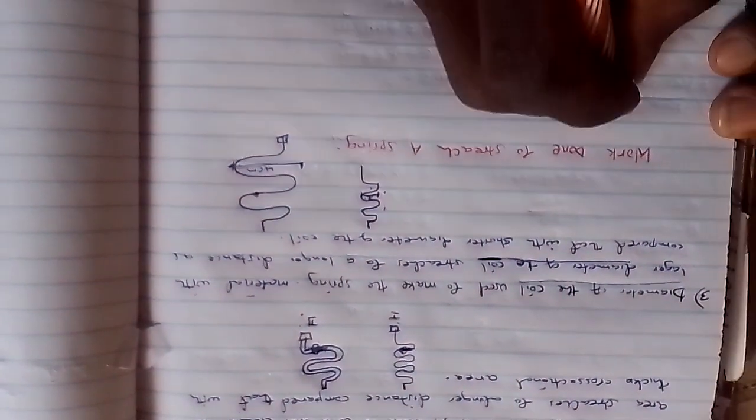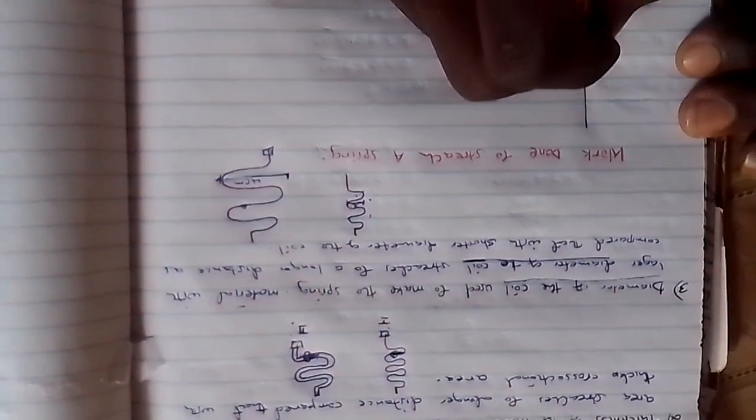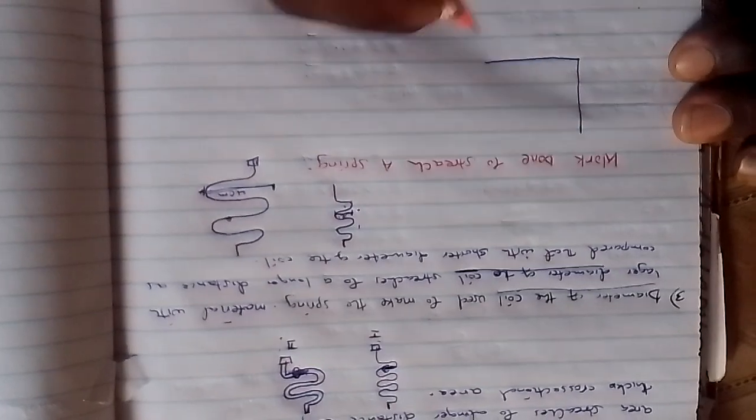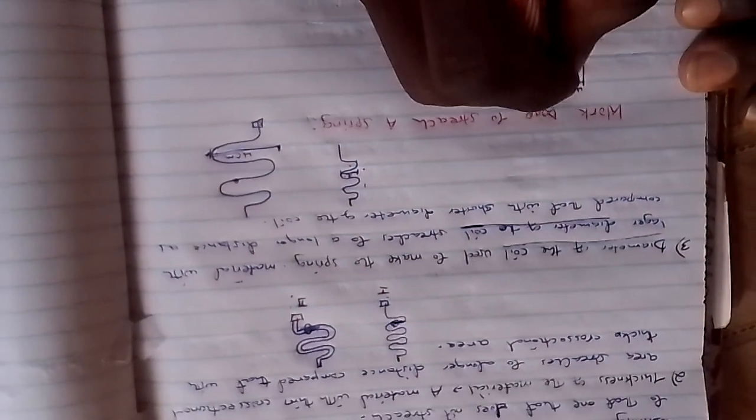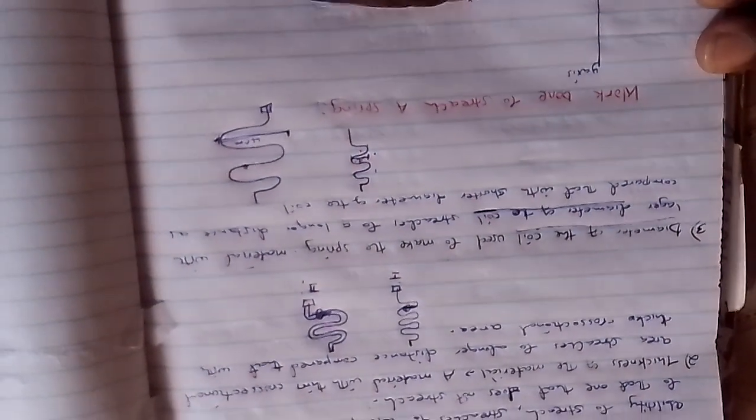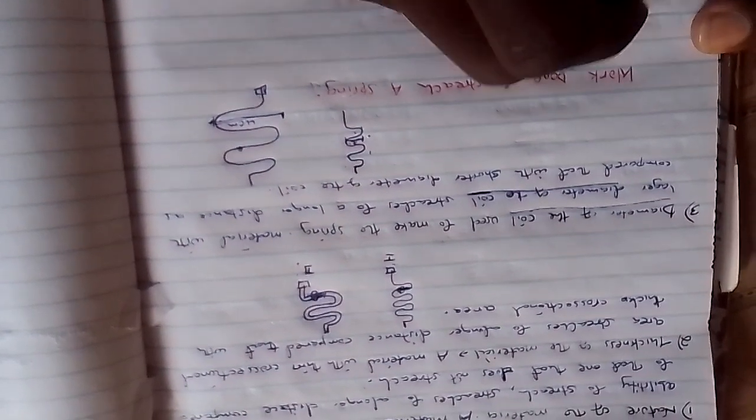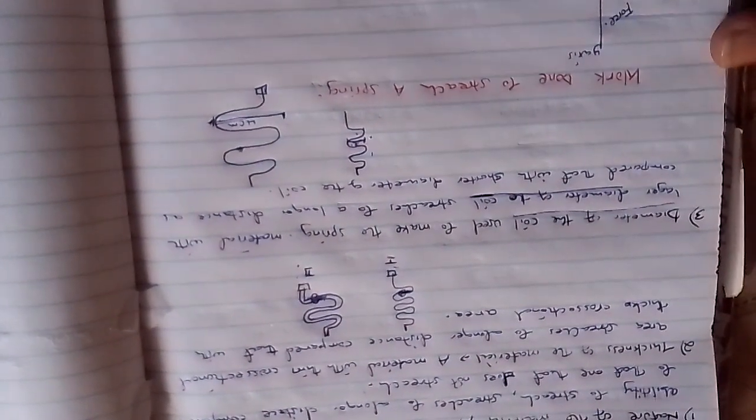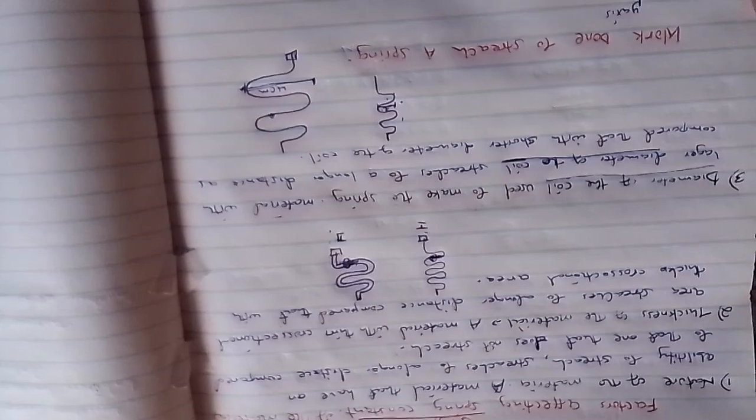And if you want to know the work done, let's look at the scenario whereby we have a curve, a graph of this y-axis, this x-axis, and on y-axis we have force. On x-axis we have the extension.